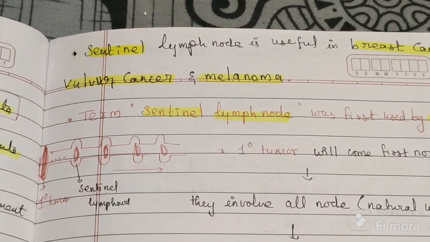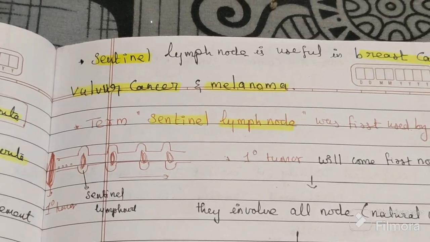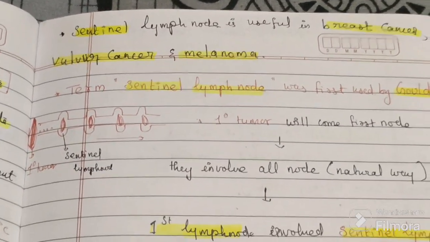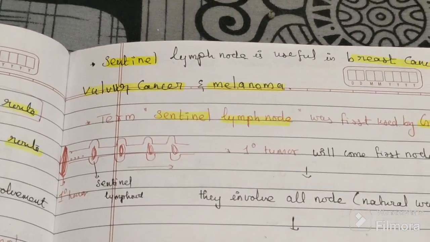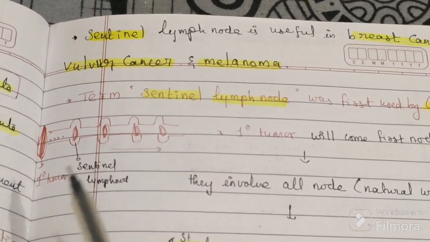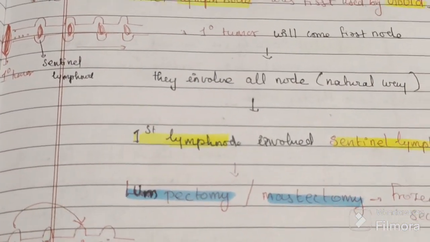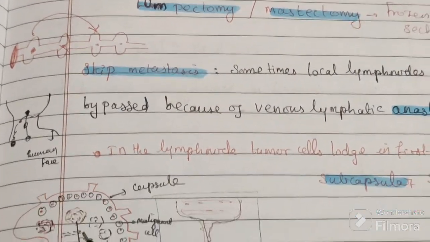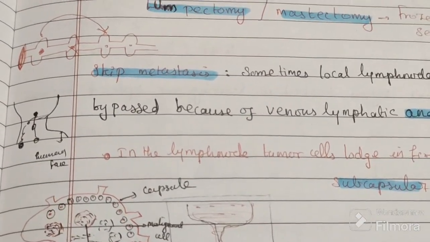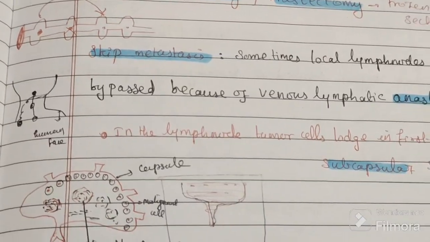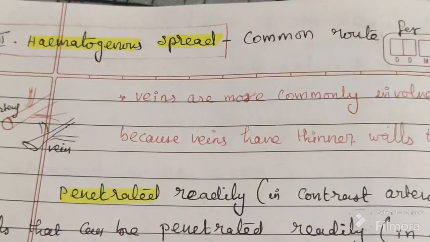Sometimes in a lymph node, the subcapsular space is the first involvement. So three things are important: whether it spreads via sequence, skip metastasis, or subcapsular space.